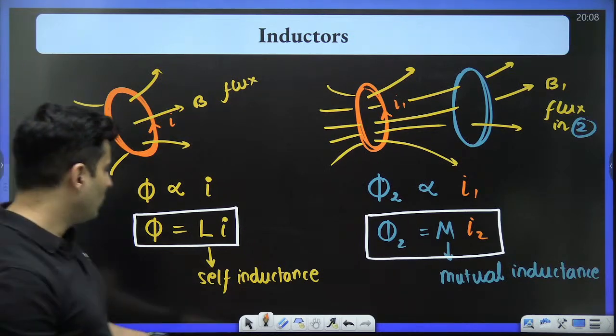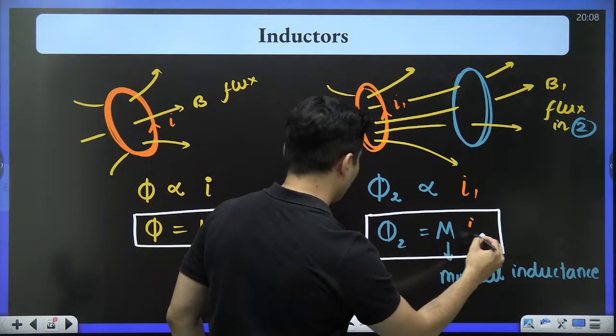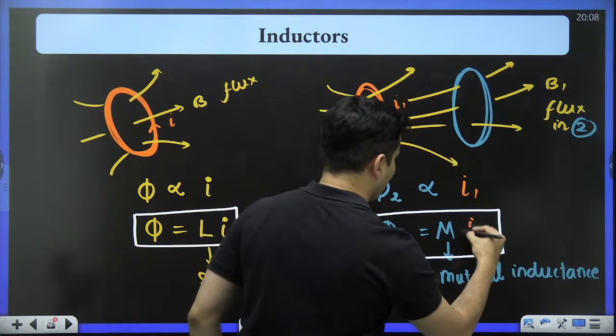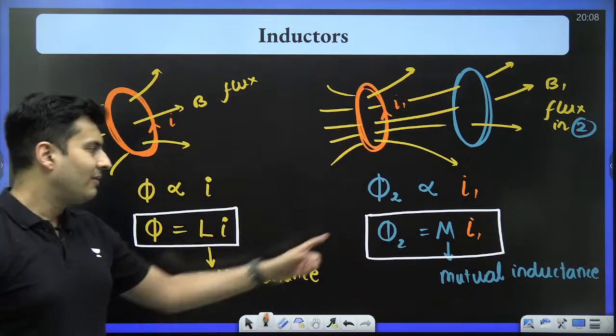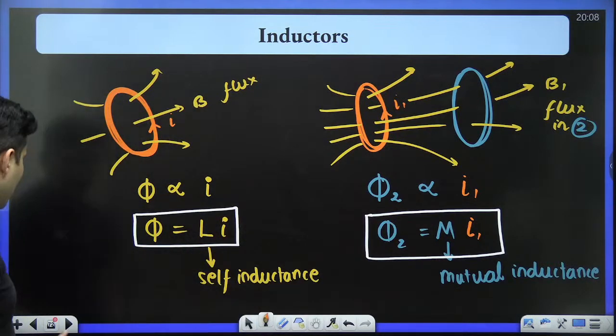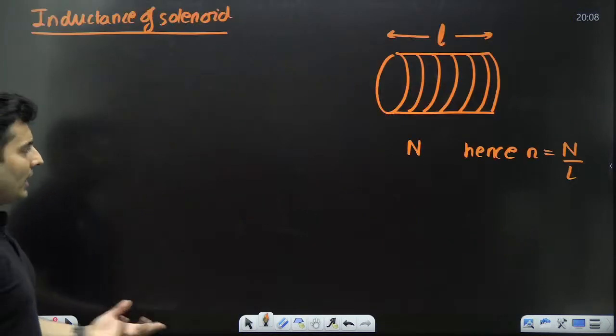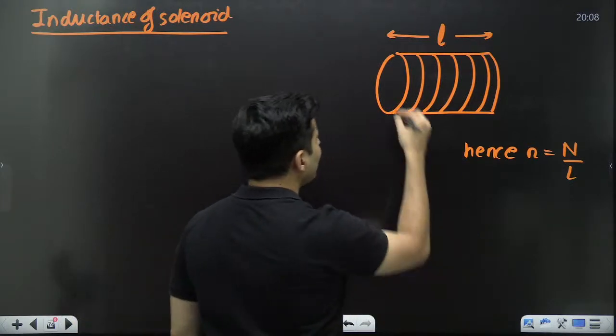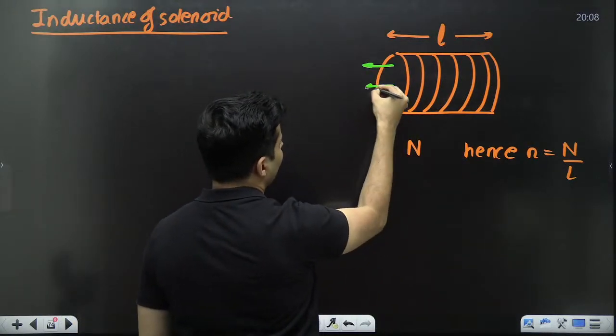Did I write Mi2? Oh, sorry. This is not Mi2. This is Mi1. Thank you for pointing it out. The flux in the second is dependent on the current in the first, not the current in the second. Okay, cool.